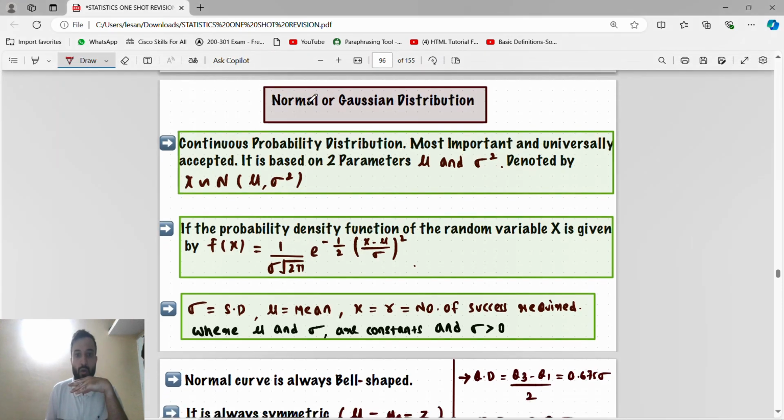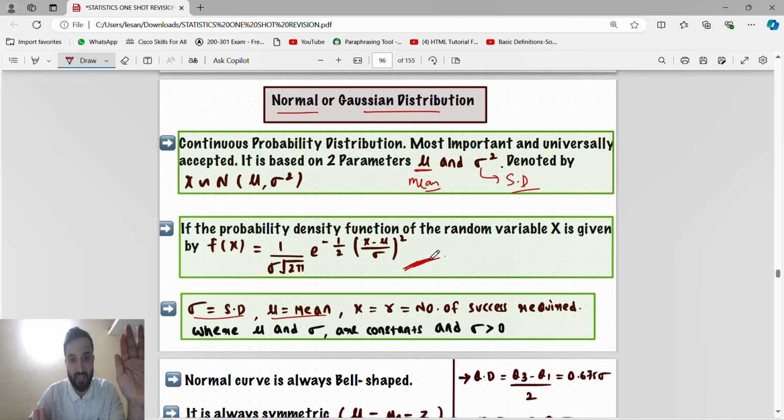Okay, now normal or Gaussian distribution. Normal or Gaussian distribution, just remember, guys, mu is what? Mu is the mean. And sigma is the standard deviation. Mu is the mean, sigma is the standard deviation. And this formula, you just have to remember this formula. See, sigma is standard deviation, mu is mean. Okay, so just remember this formula.